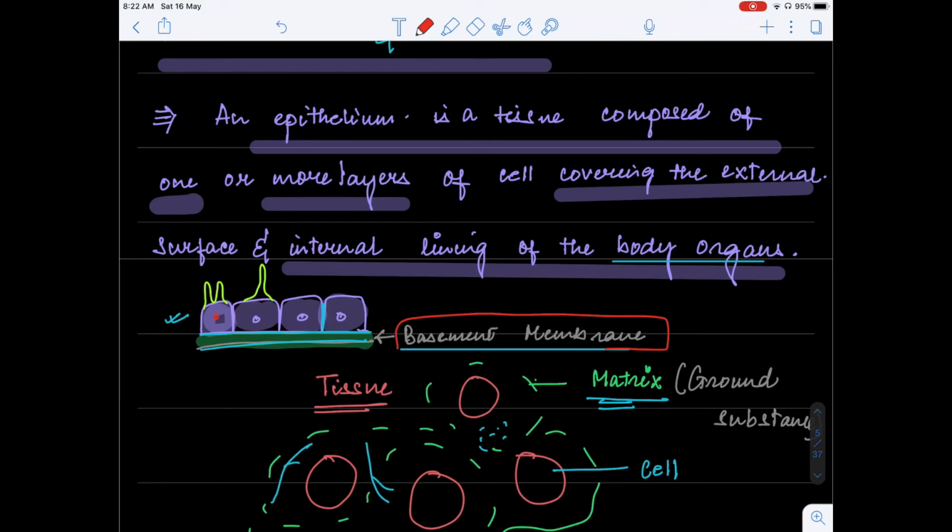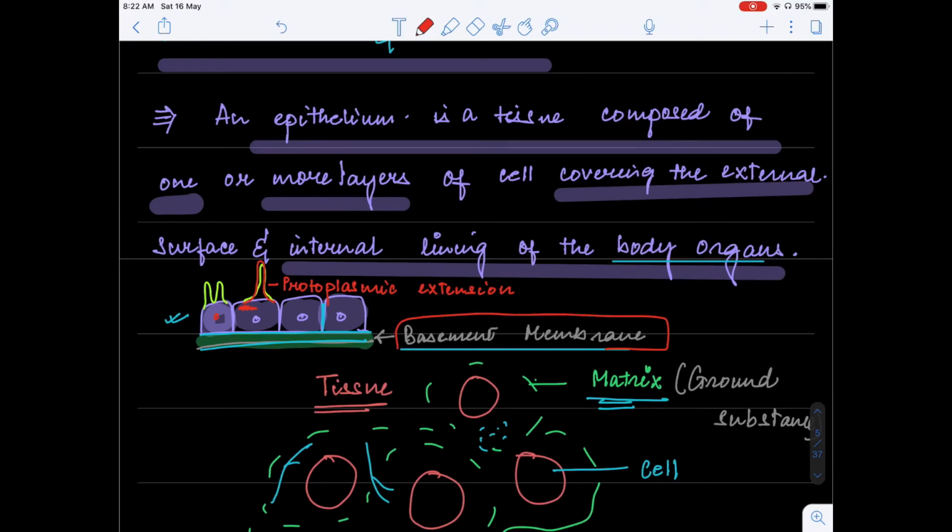Now, apart from this, we see that the protoplasm of the cell sometimes extends outward, resulting in formation of extensions, which are called protoplasmic extensions. This is a kind of modification which we see in case of epithelial tissue.